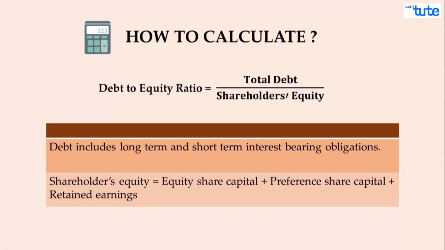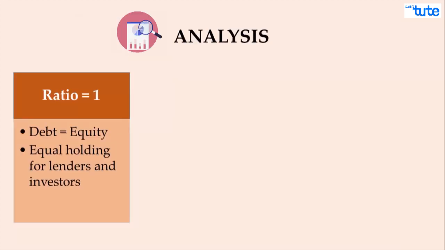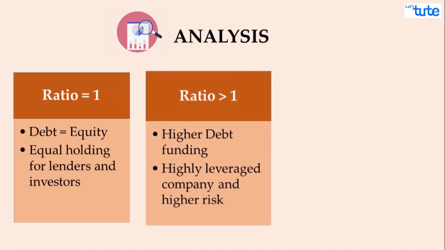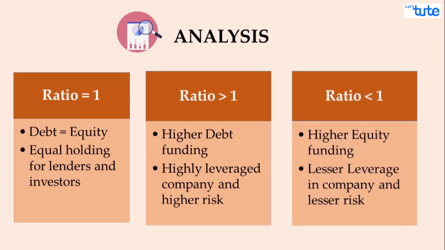The total debt includes both long-term and short-term debt or interest-bearing liabilities as mentioned in the previous ratio formula. And shareholders' equity would also be the same as mentioned earlier, that is the total of equity and preference share capital and reserves and surplus. A ratio of 1 would indicate that debt funds are equivalent to equity funds. A higher ratio indicates a highly leveraged company in terms of debt funding, and it would mean less protection for lenders, whereas a lower ratio indicates lesser leverage and more of equity funding in the capital structure, which indicates a wider safety cushion for them. Here do note that the ideal ratio varies for every industry.